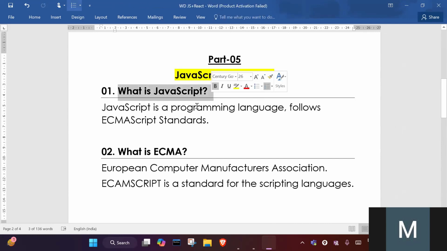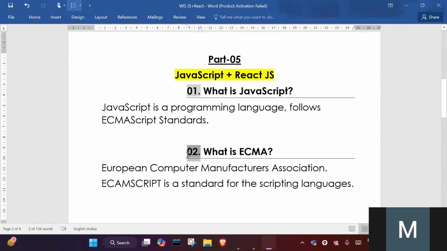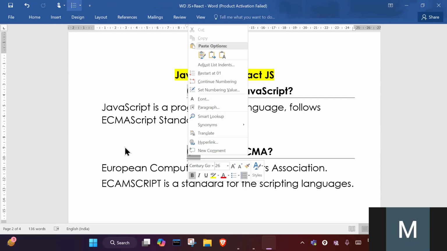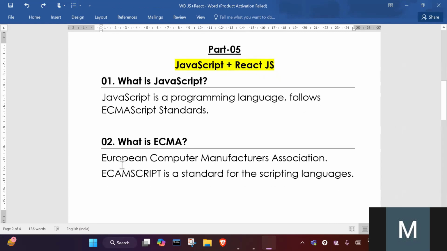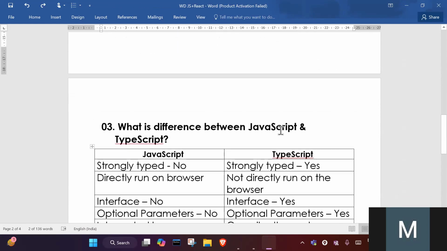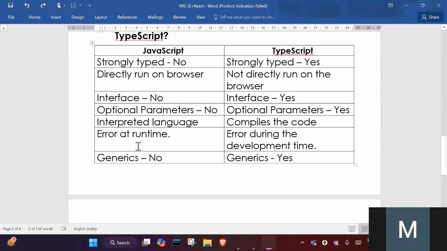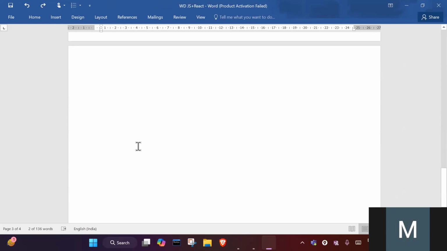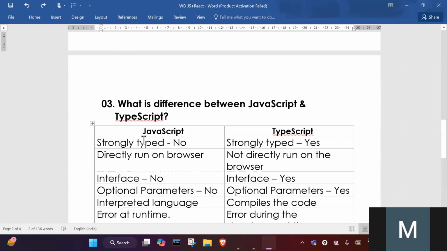What is JavaScript? You should know. What is ECMA? You should know. What is the full form of it and what does it do? Right? What is the difference between JavaScript and TypeScript? We should know. So I hope you understood today's lecture. In the next video, we will discuss more. We will start learning about data types in JavaScript, in detail.